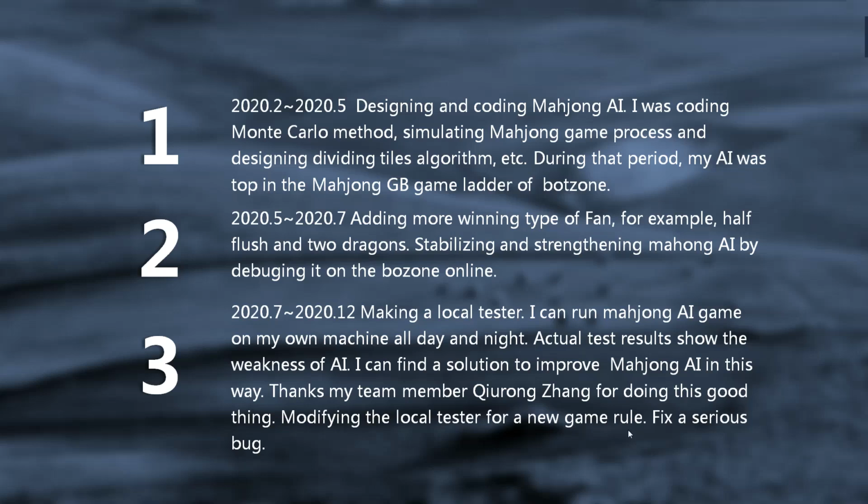From July 2020 to December 2020, I made a local tester so I can run the Mahjong AI game on my own machine all day and night. Actual test results show the weaknesses of the AI. I can find solutions to improve the Mahjong AI this way. Thanks to my team member Rong Zhang for doing this good thing. Modifying the local tester for the new game rule fixed a serious bug.